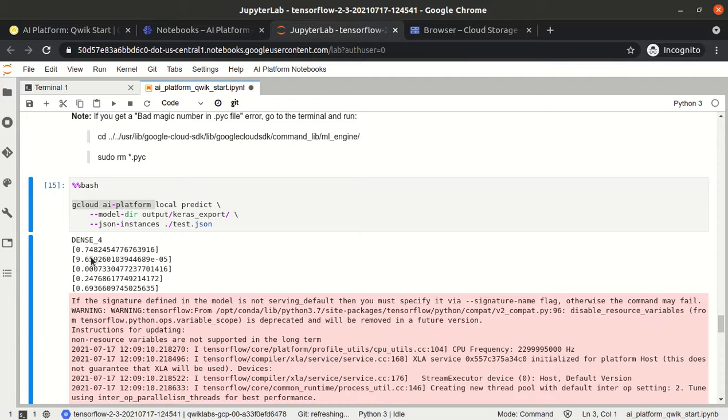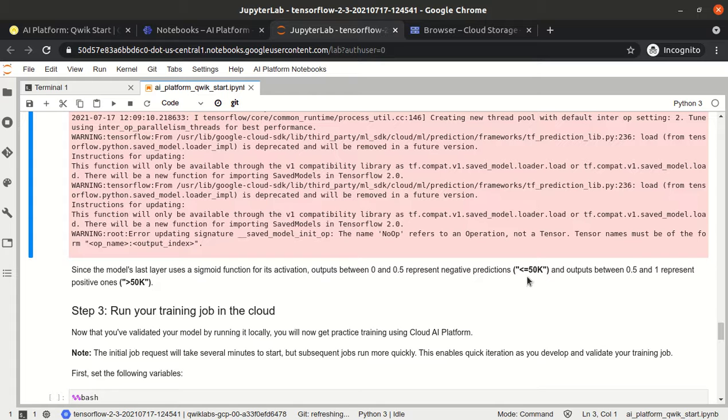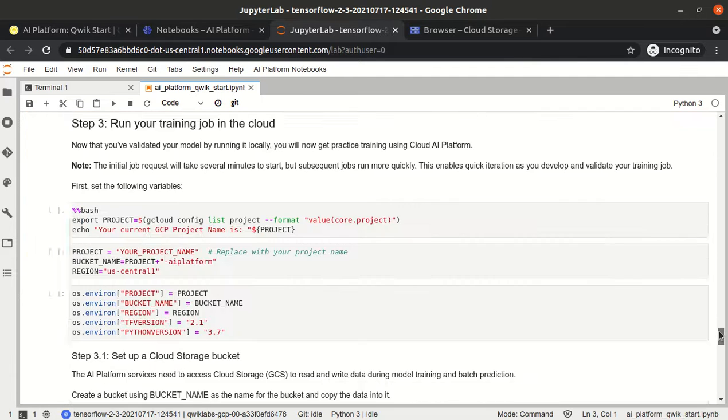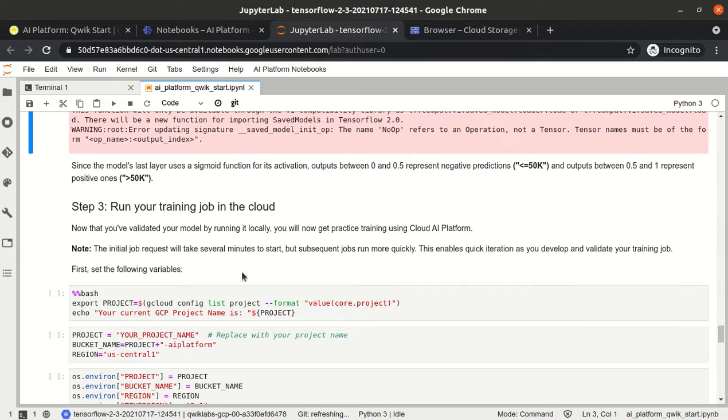Like 0.7, 9.6. It is not 9.6 because at the end it is written e raised to power minus 5. So it means 0.00009. All right. So the prediction says that if it is between 0 to 0.5, it means the person will earn less than 50,000, and if it is between 0.5 to 1, that means the person will earn more than 50,000. Now we have to train the model in the cloud.